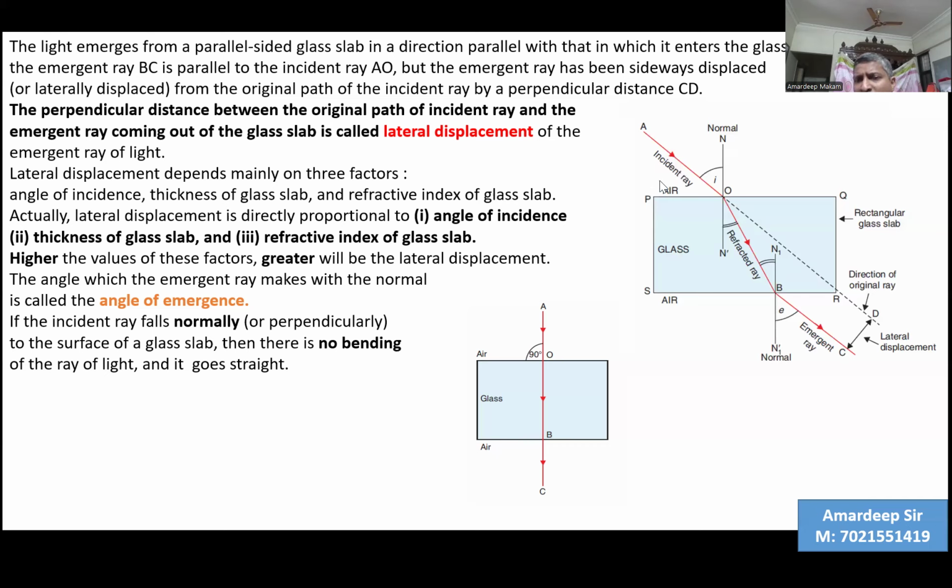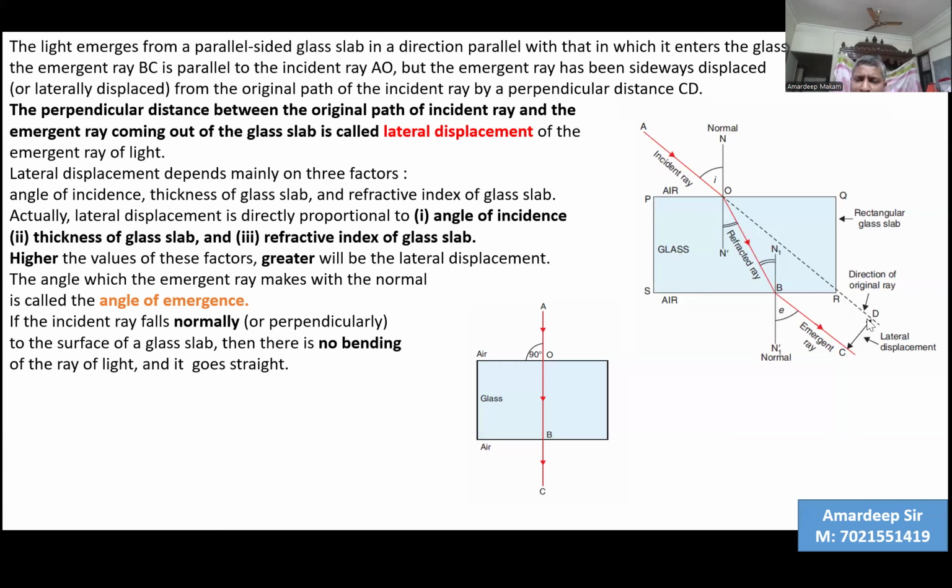But now, because of two bendings, one at the air glass boundary and again at the glass air boundary, the final emergent ray is following the same angle as the angle of incidence. You can see the emergent ray and AD, the extended version of AO, both are parallel and pointing in the same direction, but they are displaced. They have a distance between them.